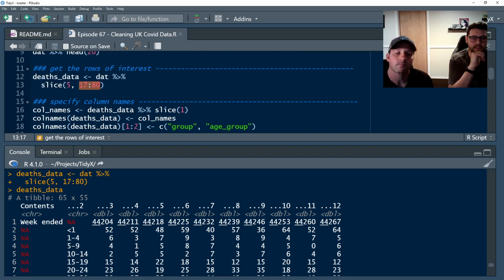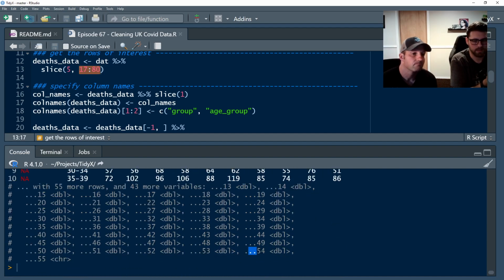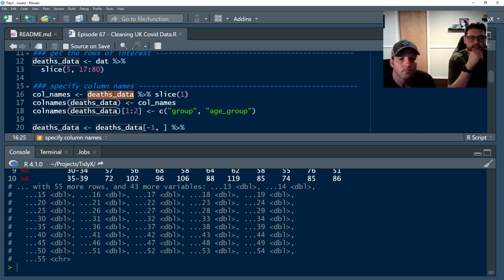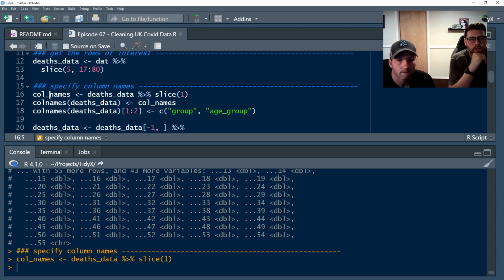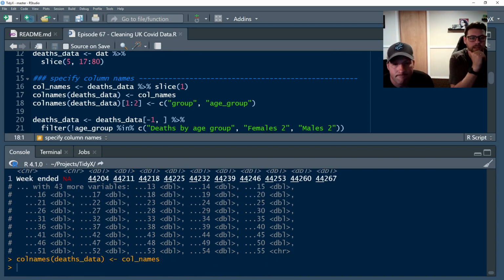All right, so now we've got that data, but now we want to make our column name headers, because right now they're just ...2 through ...55. So what we're going to do is take the deaths data here and throw it into slice. Slice, like we said earlier, selects out that one row. We're going to pull that out and call that col_names. And these are, once again, all those values there. And we're going to reassign that back into deaths data; we're basically taking row 1 and setting it to be the column names. Nothing too complicated there.